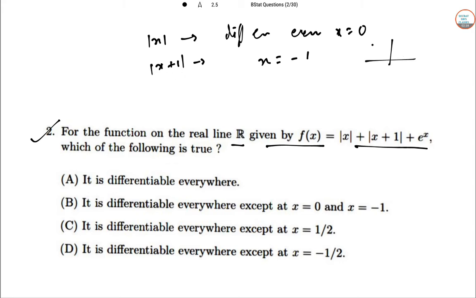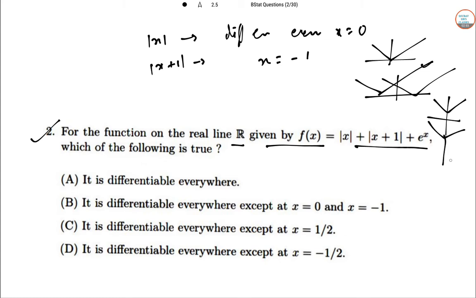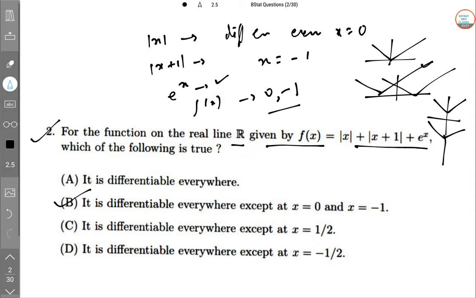The sign changes on either side of that point. e to the power x is obviously differentiable everywhere, and f(x) is differentiable everywhere except 0 and minus 1. So B is the answer to this question.